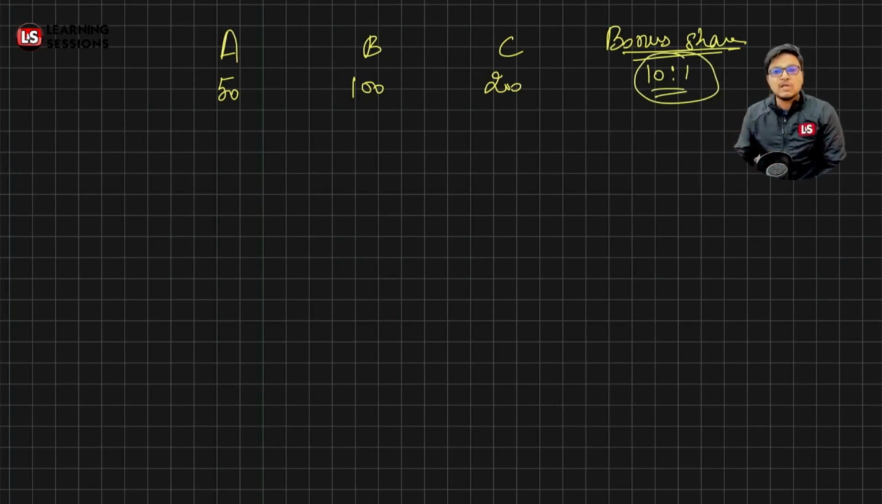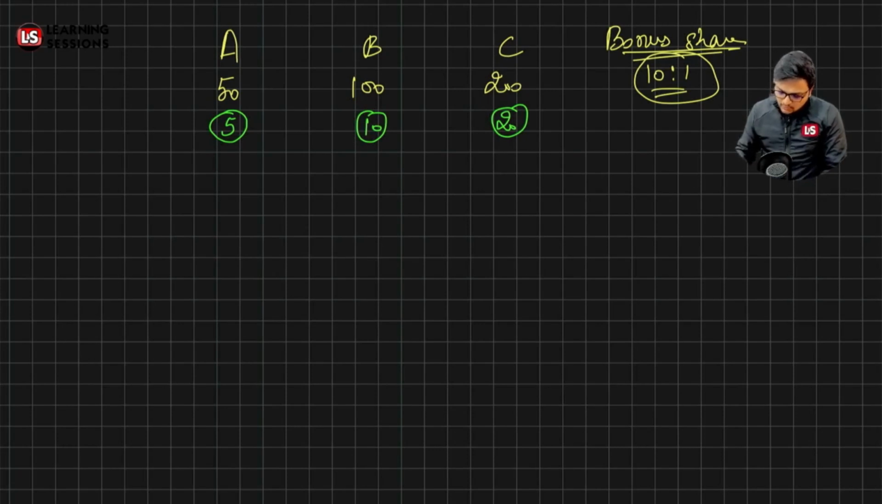Bonus means no new capital will be infused. So persons A, B, and C, who are the investors of the company, need not pay any amount, right? So how many bonus shares will person A get? Person A will get 5 bonus shares, person B will get 10 bonus shares, and person C will get 20 bonus shares.